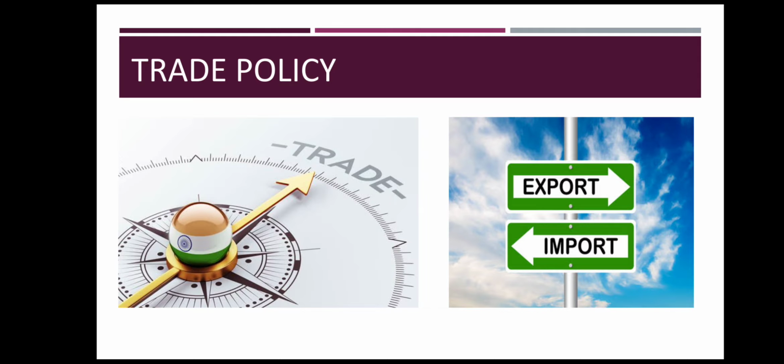Trade policies can sometimes be favorable for the domestic country, or sometimes favorable for international transactions.